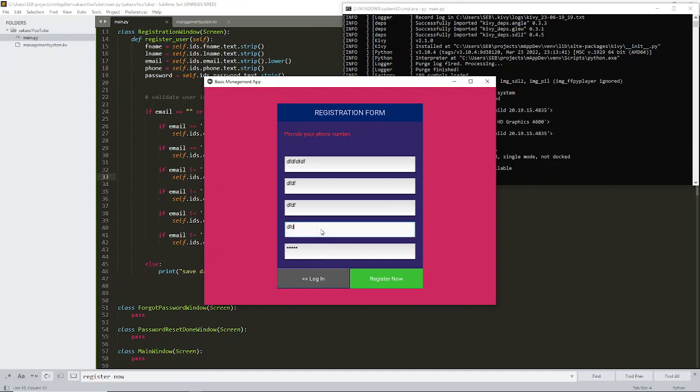You get the idea. So if I provide this one and then also make sure that the email is empty, it tells me that email is required. It's the same thing for the first name and last name: "your first name is required." So this is what we have achieved so far. This is the basic validation that I want to build.